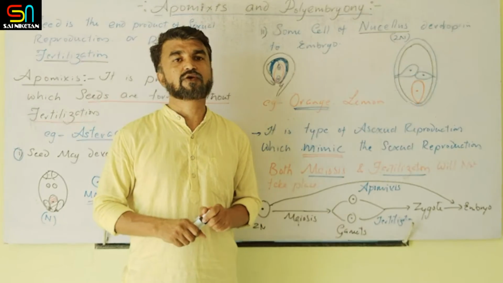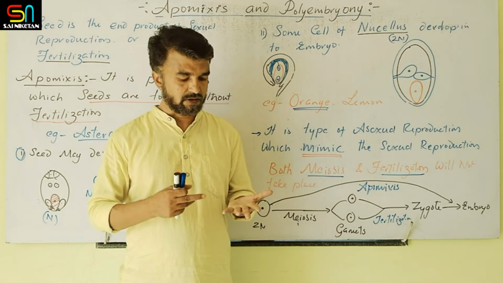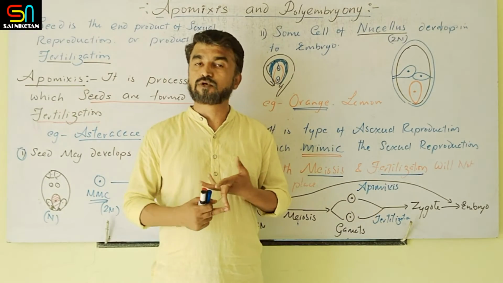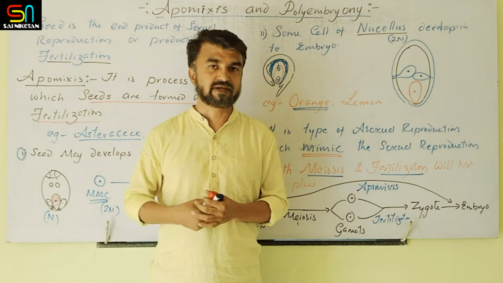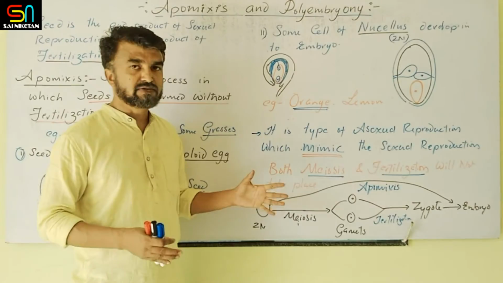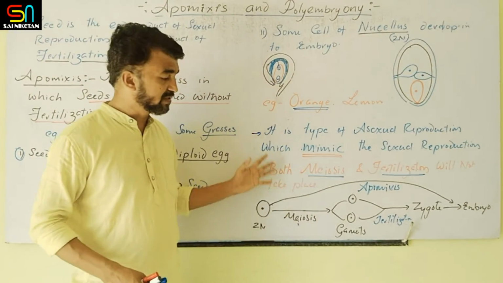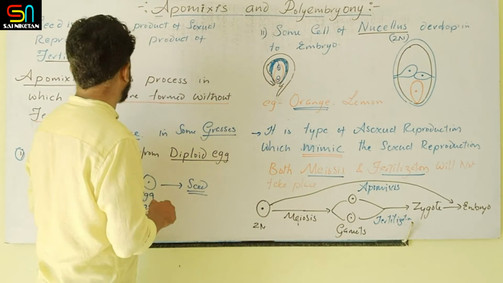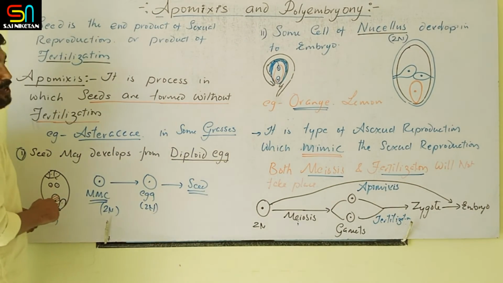So typification is very complex. In that one, the apospory is there, apogamy is there, then diplospory is there, agamospermy is there. So different types are there. We will cover later on. That is not a matter of scope. So this is about the apomixis. Now one more topic is there, that is the polyembryony.